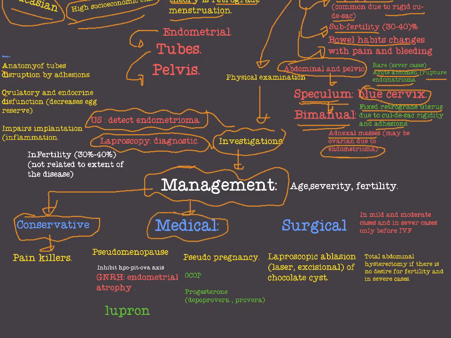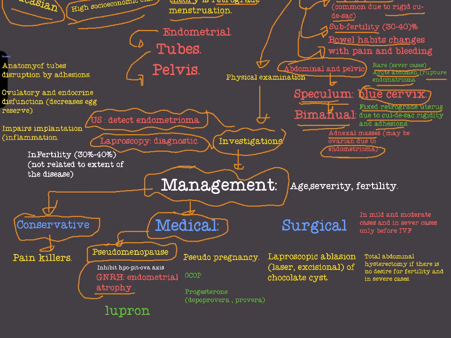Medical treatment targets to reduce the endometrial tissue as much as possible. In medical treatment, we will try to reach a state of pseudomenopause, pseudomenopause with atrophied endometrial tissue.